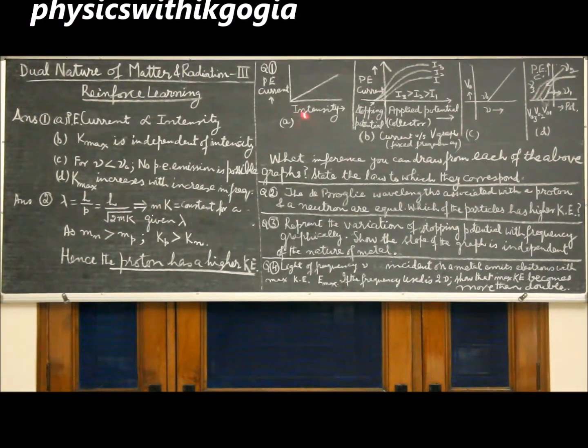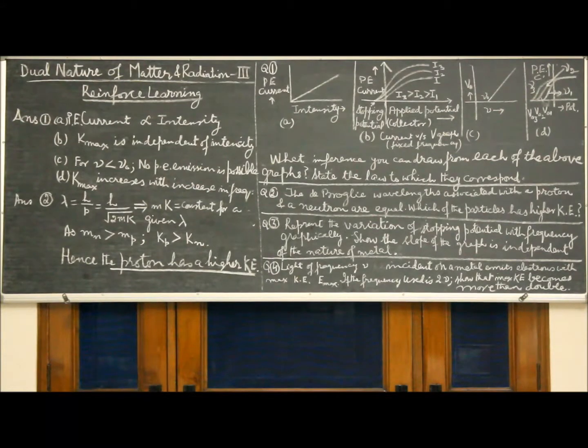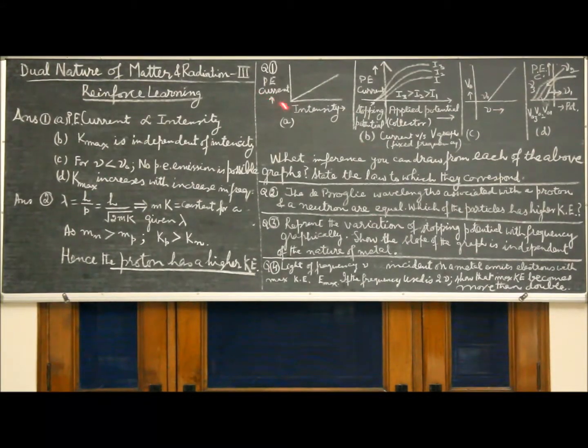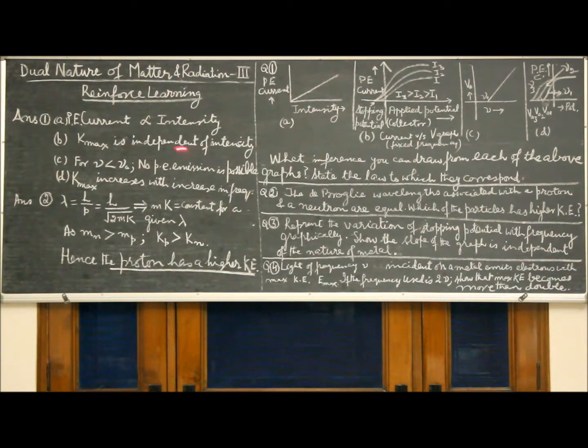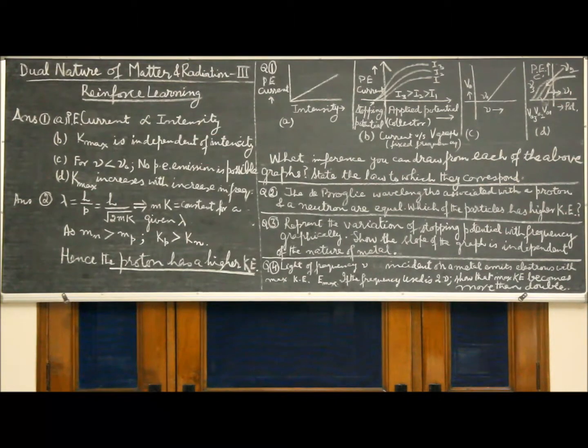If you look at graph A, it's a graph between photoelectric current and intensity. As the graph is a straight line, the conclusion which you can draw is photoelectric current is proportional to intensity. And the corresponding law is: for a given photosensitive material and a given suitable frequency exceeding the threshold frequency, the photoelectric current is directly proportional to the intensity of the incident radiations.